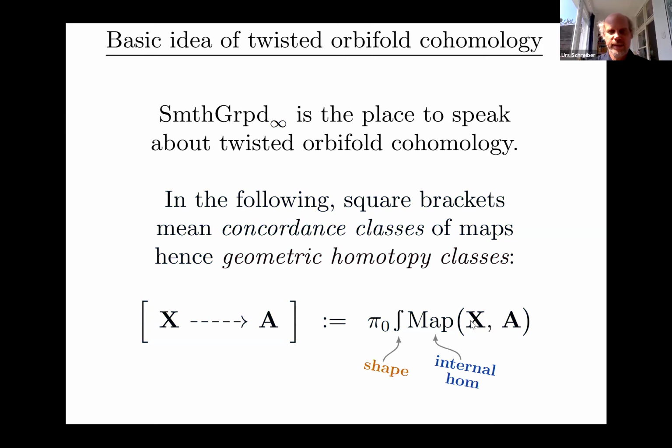Because these things will no longer be just topological spaces, it's no longer vacuous to put a shape here, because this thing is in general now itself a stack and not just a space. But anyway, that's what we shall mean for a moment: the shape of the mapping space. So that's an infinity groupoid, and for the time being, we look at connected components of that. All right, so here we go.